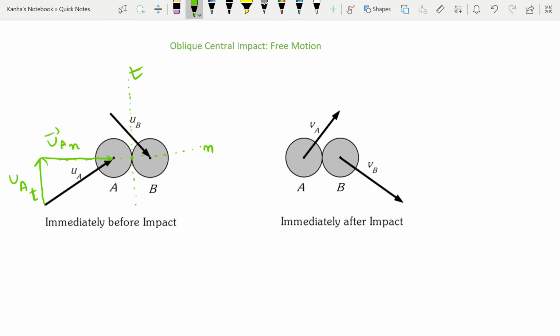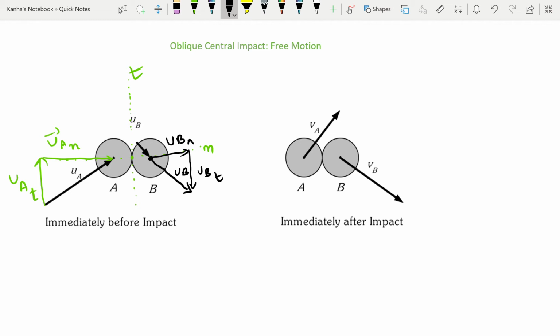Similarly for the velocity of B, this is my center, this is my UB. UB is nothing but UB in the direction of tangent, and UB in the direction of normal.